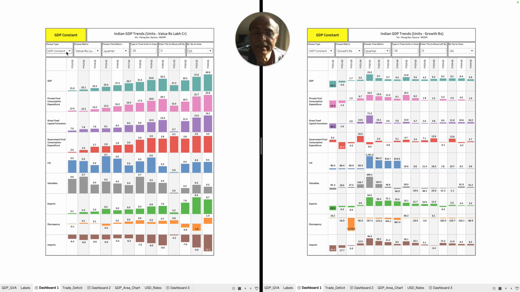So what I have done is I have picked up GDP constant to start with, which is the reference GDP for the GDP value in rupee terms at 2011-12 prices. And then I have GDP and all the components plotted in the dashboard, one by one down below. Similarly here, the growth numbers are shown, and I have chosen the time series as quarter, which is the minimum time series that you can choose because there are only 2 options, quarter or year.